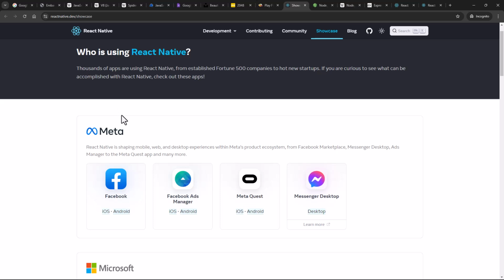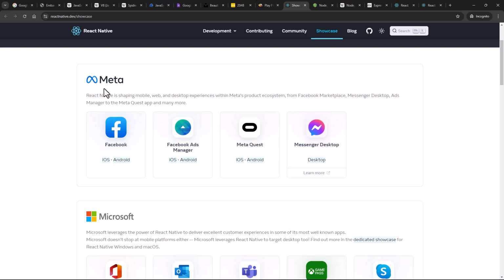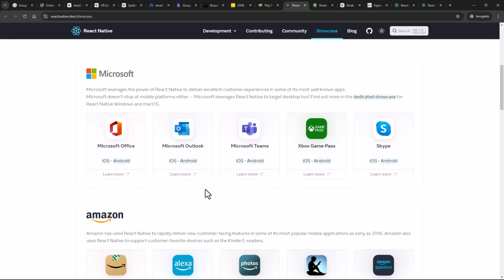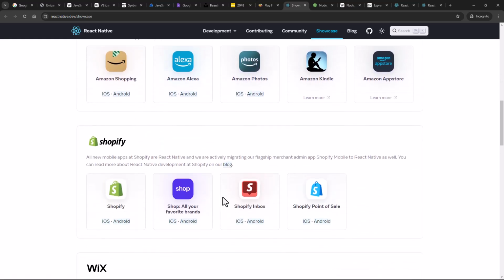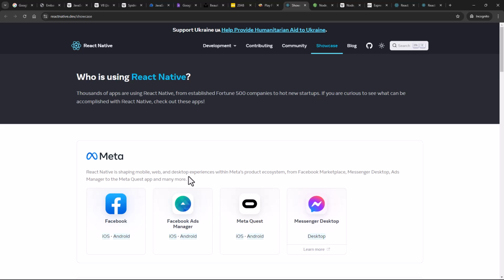applications using JavaScript. So here you can see there are a lot of popular applications like Facebook uses React Native heavily. You can see Facebook Ads, Messenger Desktop. If you scroll down, you have Microsoft also in the league, which is using it for Microsoft Office, Microsoft Outlook, Amazon. So all of these applications are making use of React Native. Okay, so you can see it's already there, and a lot is happening over here in the world of JavaScript.